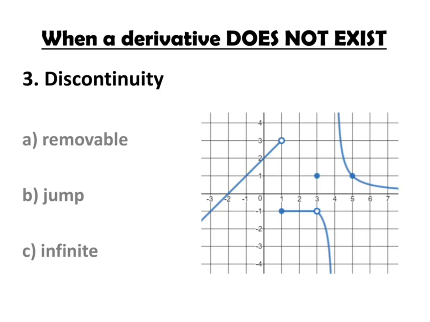We need a function to be continuous for it to be able to have a derivative. Continuity is a necessary but not sufficient condition to prove that a derivative exists at a value, so we need a function to be continuous. So let's look at what's going on when the function is not continuous.